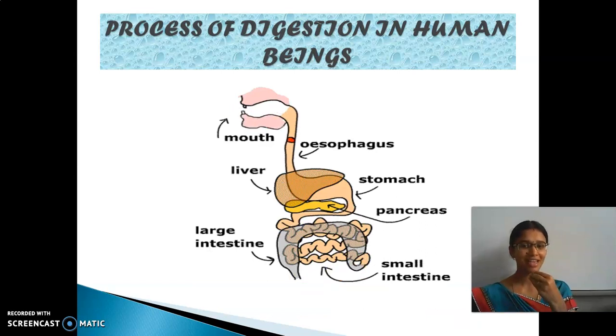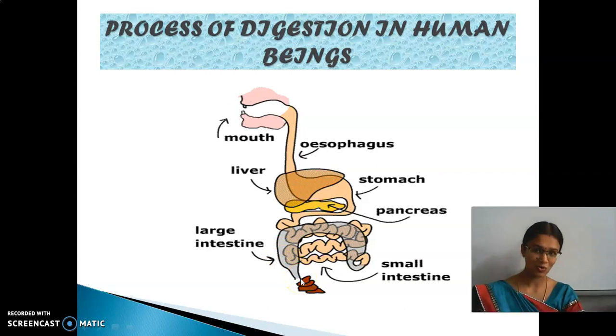The food is taken in, goes into the stomach, small intestine, and through the large intestine the waste comes out. See this diagram again. So it goes into the mouth and then passes to the esophagus, then into the stomach, through the small intestine and then through the large intestine, and then the waste comes out.